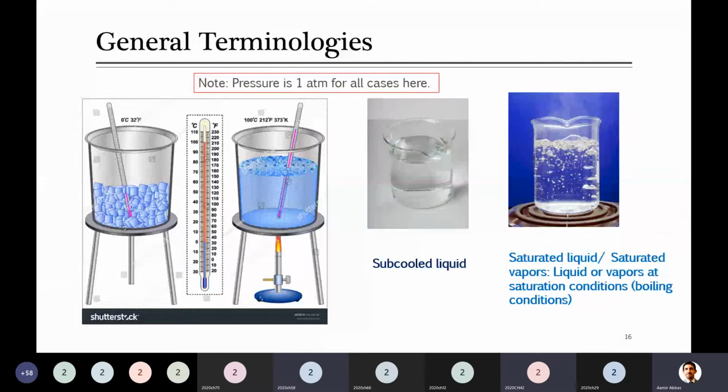Increase. Guys, increase. Simple rule. It increases. Someone who is saying decrease is wrong. Just remember, when you keep on increasing the pressure, boiling temperature keeps on increasing. And if you keep on decreasing the atmospheric pressure, boiling point keeps on decreasing.